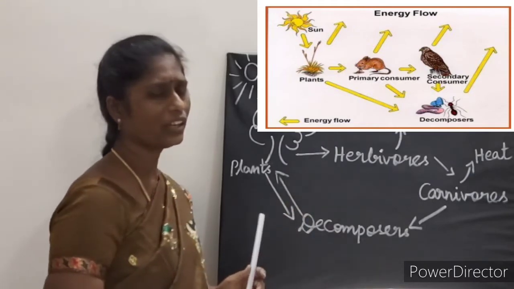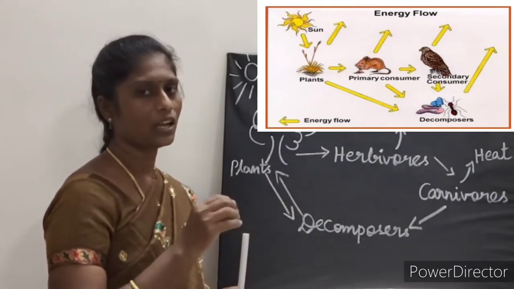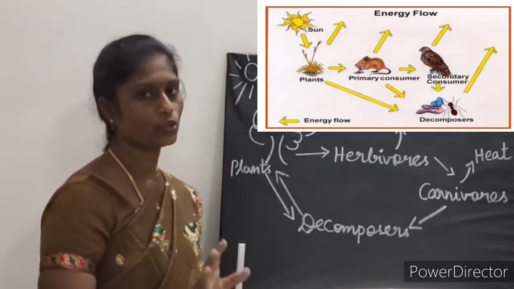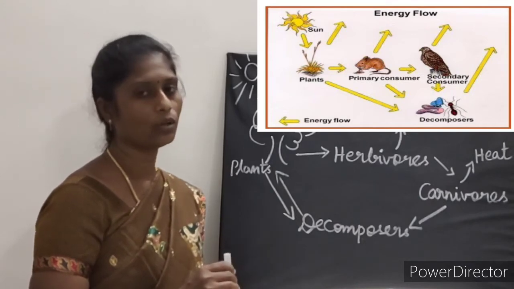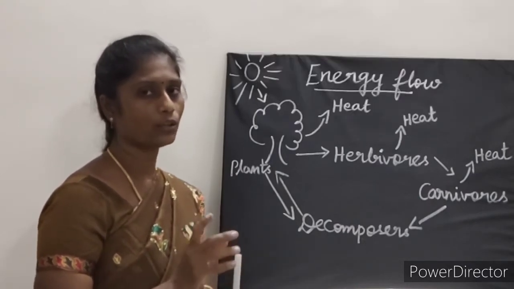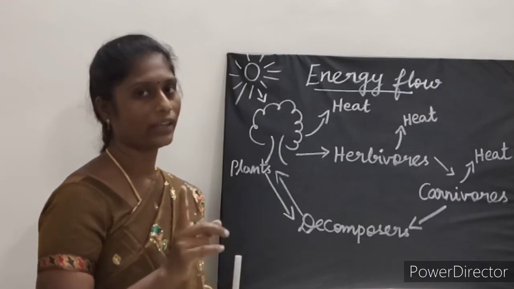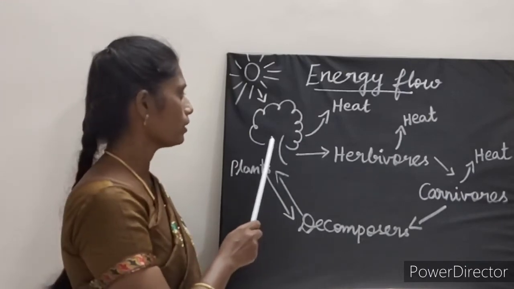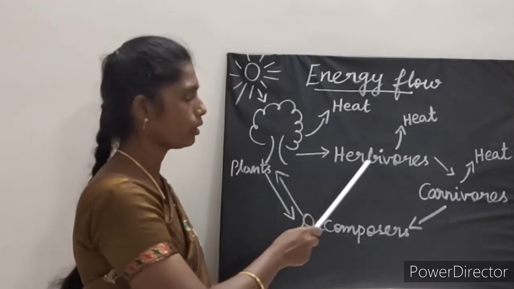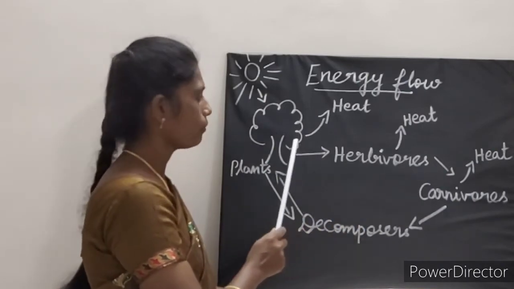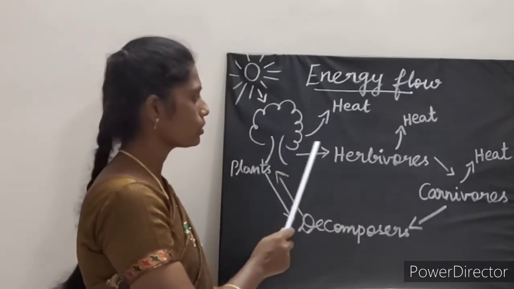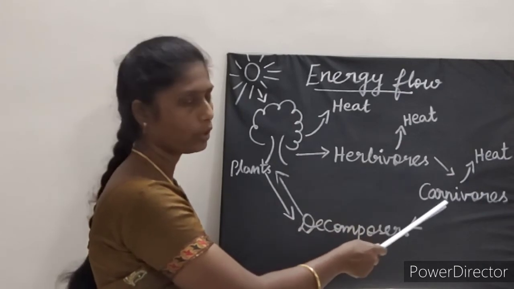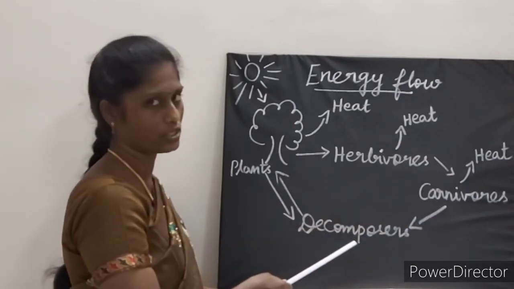Here, the transfer of energy is always unidirectional in an ecosystem. Uni means what? One direction. Here, energy transfers from producer to herbivore to carnivore, and again from carnivore to decomposers.